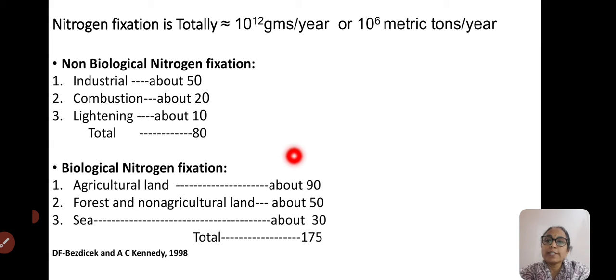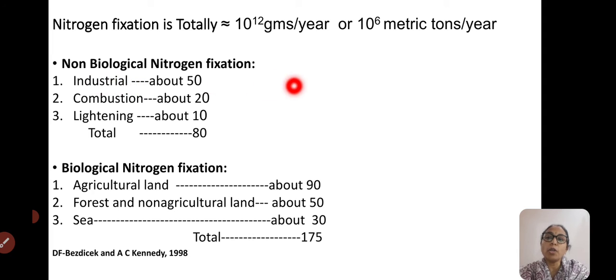So nitrogen fixation in total, how much nitrogen is fixed in the atmosphere through various processes, is 10 to the power of 12 grams per year, or to put it another way, 10 to the power of 6 metric tons per year. So there are different types of nitrogen fixation.